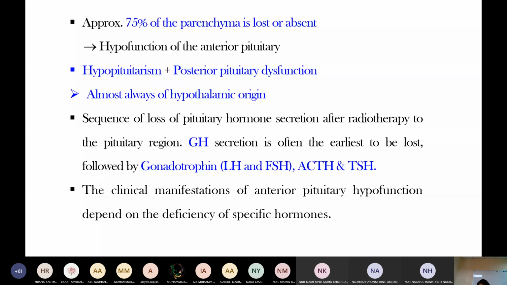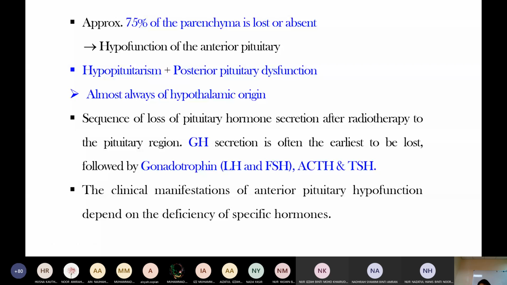So we need to check growth hormone. Growth hormone is the earliest to be lost. If a patient has a brain tumor and is given radiation therapy, this radiation therapy has a side effect, right? It destroys the pituitary. How do we measure? We check growth hormone secretion, because growth hormone is the earliest hormone to be lost, followed by gonadotropin, ACTH, and TSH. If growth hormone secretion is lost, it may be this radiation effect on the anterior pituitary.